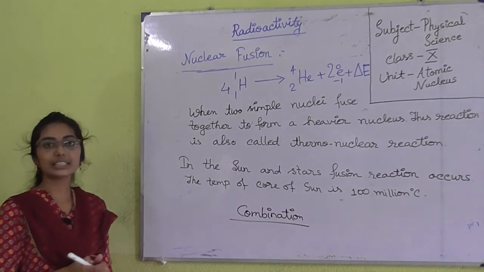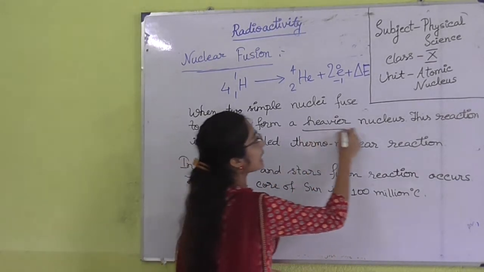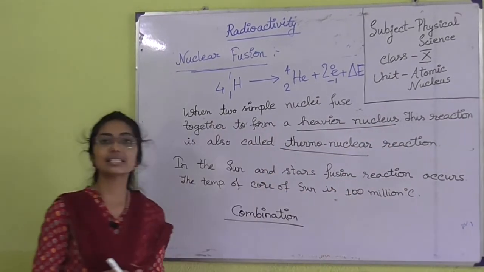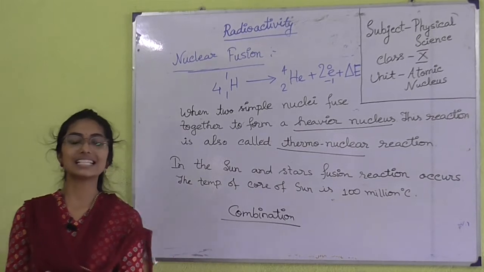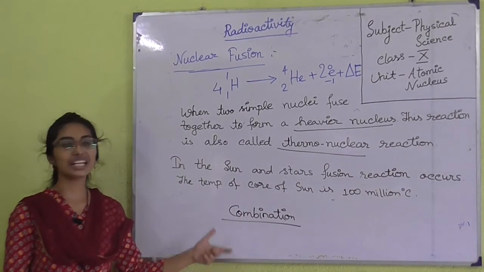This reaction is known as a thermonuclear reaction. Why is it known as a thermonuclear reaction? Because a large amount of heat energy is released due to this combination or fusion reaction.